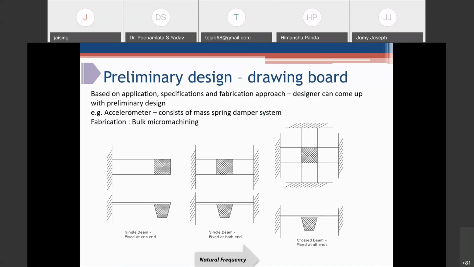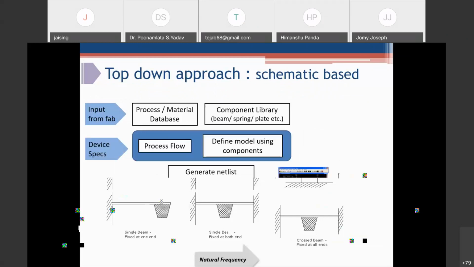This is a cantilever beam, fixed at one end with a moving mass at the end of the beam. Then you can use a single beam method which is fixed at both ends. This is a cantilever beam, and then depending on your specifications, as the stiffness of the spring increases, you increase the natural frequency. If you are looking for a very low natural frequency, you cannot go for this kind of design. You have to stick to very flexible structures.